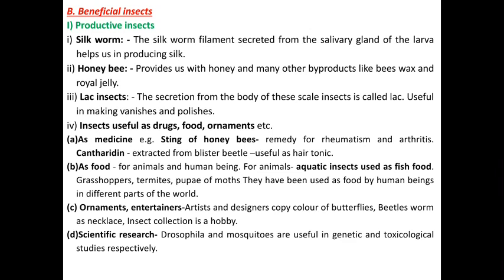Some insects are used as food for animals and human beings. Aquatic insects are used as fish food. Grasshoppers, termites, and pupae of moths have been used as food by human beings in different parts of the world. Some insects are used as ornaments and entertainers. Artists and designers copy the colors of butterflies and beetles, and worms are used as necklaces.